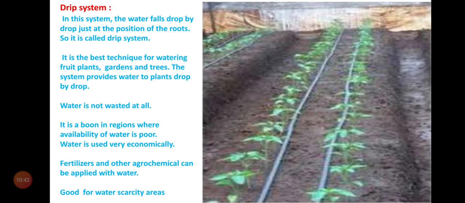In this way, we can prevent the waste of water. The water drops fall on the roots. Roots immediately absorb the water drops. So, here wastage of water we can't find. So, fertilizers and other agrochemicals can be applied with water.